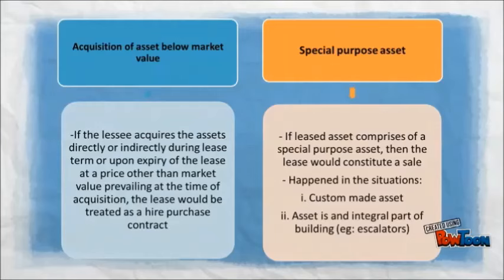Acquisition of asset below market value. If the lessee acquires the asset directly or indirectly during the lease term or upon expiry of the lease at a price other than the market value prevailing at the time of acquisition, the lease would be treated as a hire purchase contract. Special purpose asset. If the leased asset comprises a special purpose asset, then the lease would constitute a sale. This happens in two situations: 1. Custom-made asset, and 2. The asset is an integral part of a building, for example escalators.